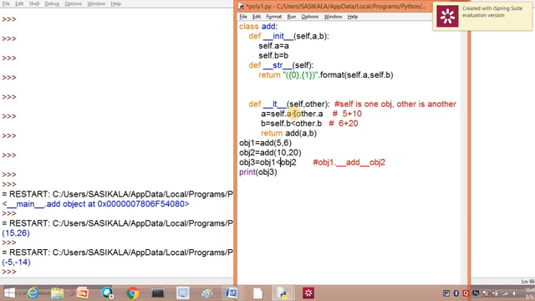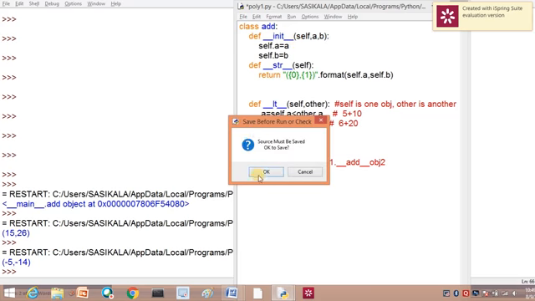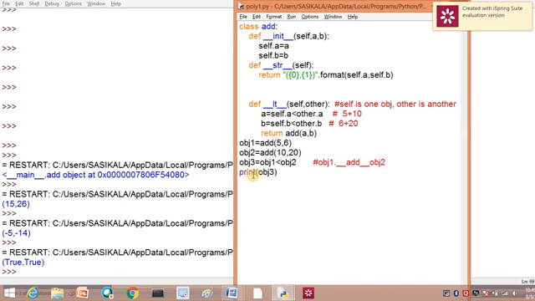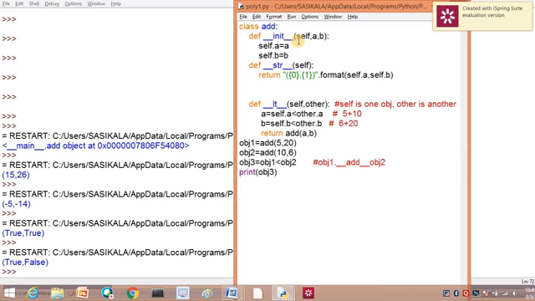If self dot, that is the first number, is lesser than the second number, it will give true, otherwise it will give false. You can see here both the numbers are lesser only. If I change 20 here, let it be 6, it will give me true and false. You can see here true and false. Okay, this is all about operator overloading.